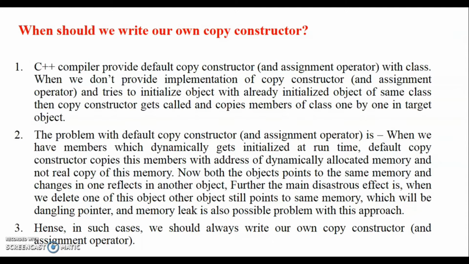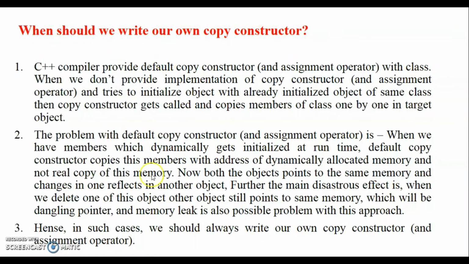This will work, but when will be the problem? When we delete one of these objects, the other object will still be pointing to that memory, which has been freed. So it will be a dangling pointer. Dangling pointer means it will be a kind of wastage of memory. So whenever you are initializing your object dynamically at runtime, you should write your own copy constructor. Hence in such cases, we should always write our own copy constructor.